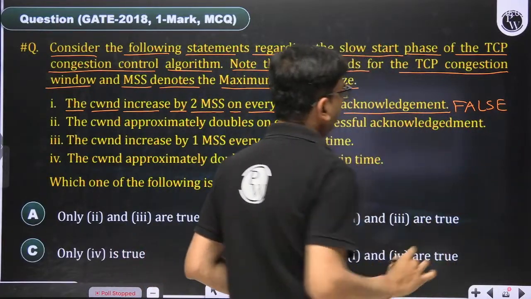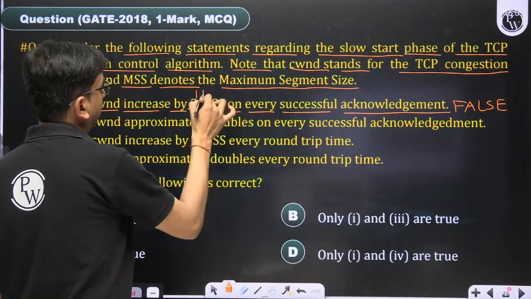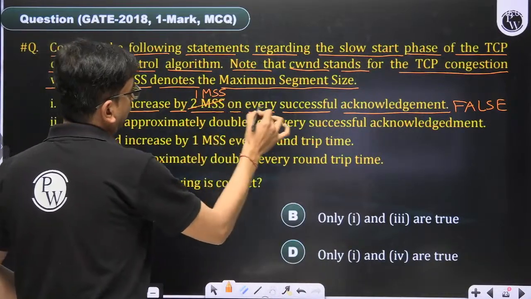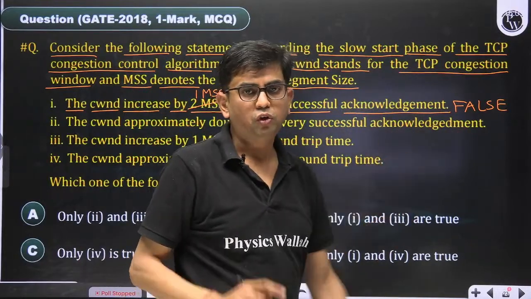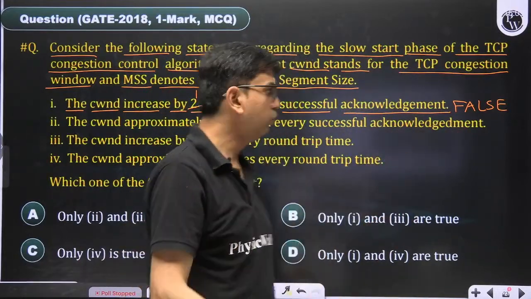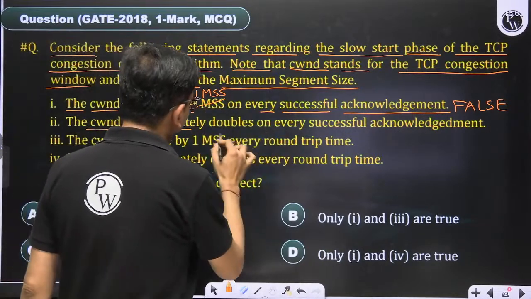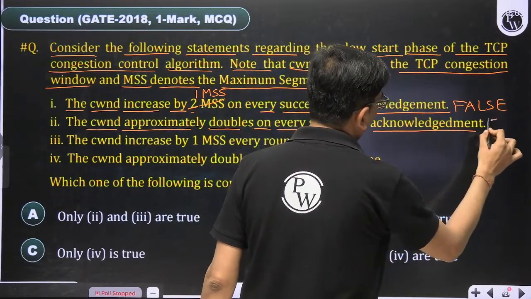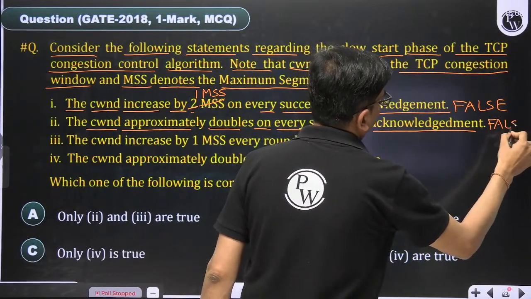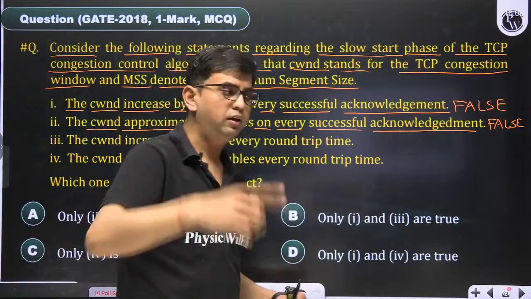In slow start phase, CWND increases by 1 MSS on every successful acknowledgement. Then this statement becomes true: increases by 1, not 2. CWND approximately doubles on every successful acknowledgement. False. On every successful acknowledgement, window increases by 1.